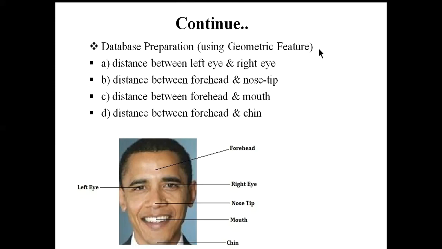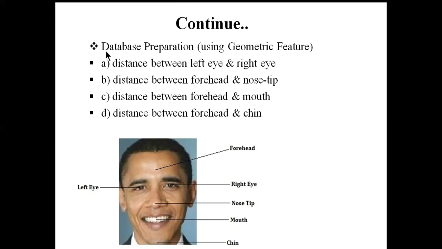Okay, so for database preparation, as we have already used geometric features for this particular problem, the initial stage is to identify different landmark positions of an image, like the forehead, left eye, right eye, nose tip, mouth and chin, and then calculate the distances. After identification, we have to calculate the distance between the left eye and right eye. We also calculate the distance between forehead and nose tip, forehead and mouth, and forehead and chin. Basically, this value may vary from person to person.